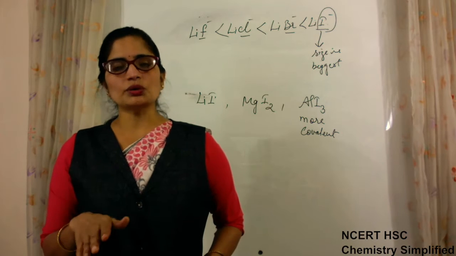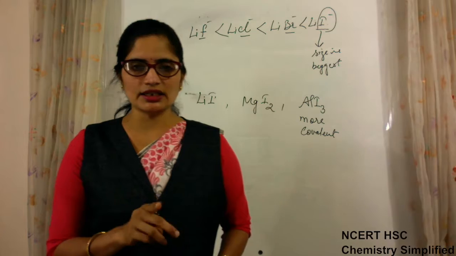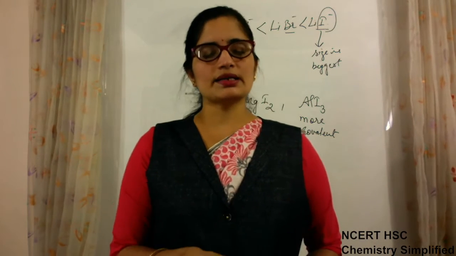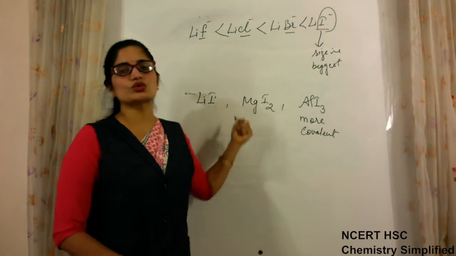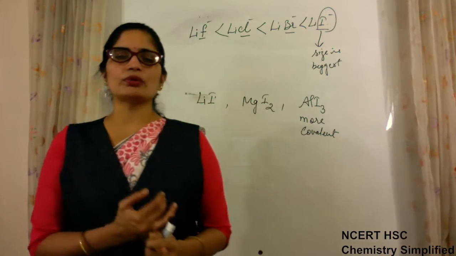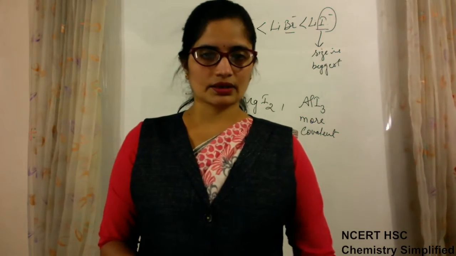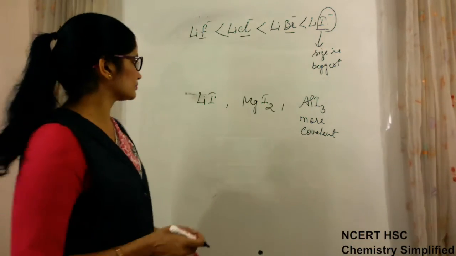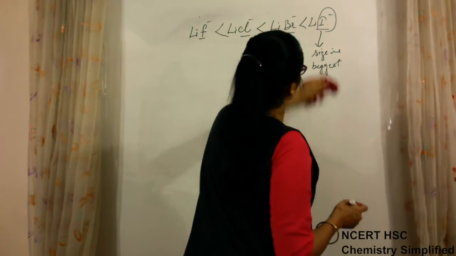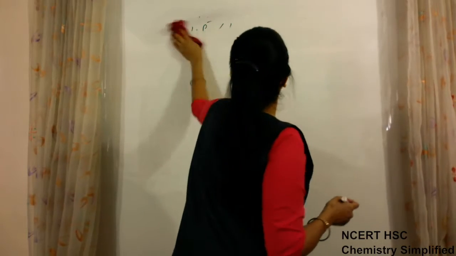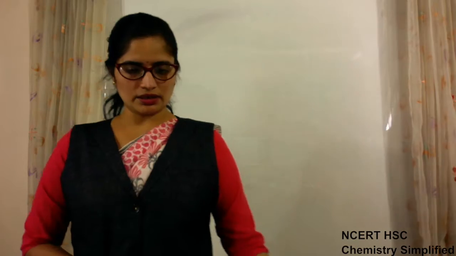But we should know that each ionic bond has some percentage of covalent character and each covalent bond has some percentage of ionic character also, because of these two factors, the polarizing power and polarizability of the cation and anion. Clear? Okay, so these are general discussions.